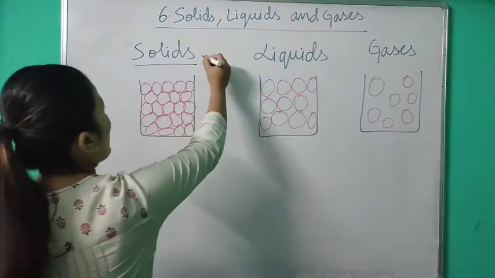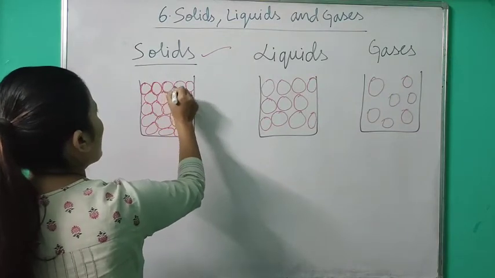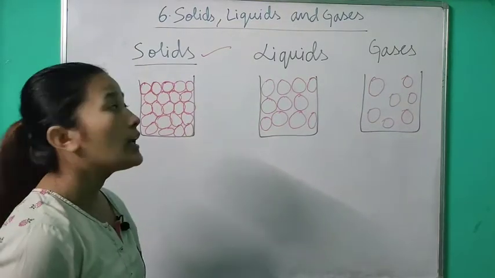Now in case of solid, this round spherical ball-like structure represents the atoms or molecules.